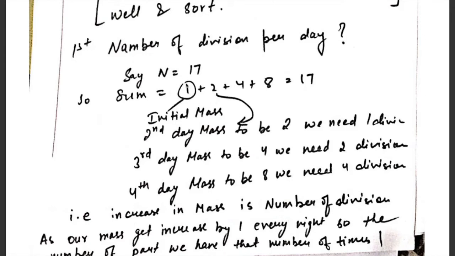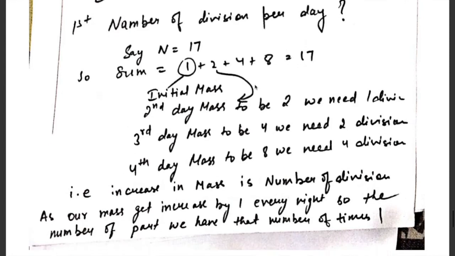If we want our mass to go from 1 to 2, that means on the second day the mass is 2, we need one division. That is, if our bacteria split into 2, then our mass will increase by 2. For the third day the mass to be 4, we need 2 divisions. That is, if we want our mass to be 4, we need to split these bacteria into 2 equal parts, then that will be equal to 4. On the fourth day we need 4 divisions. That is, simply the difference between these adjacent numbers is the number of bacteria divided per day.